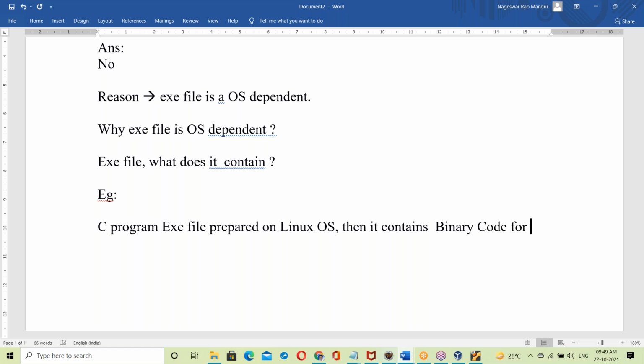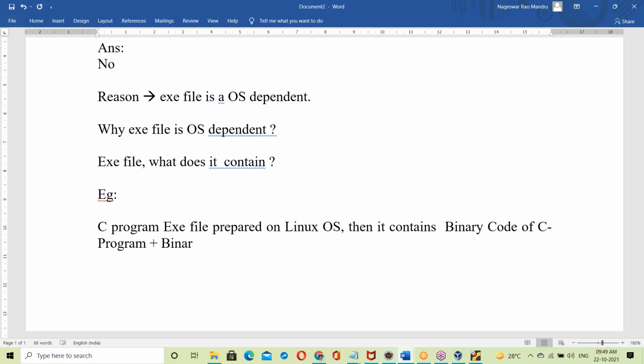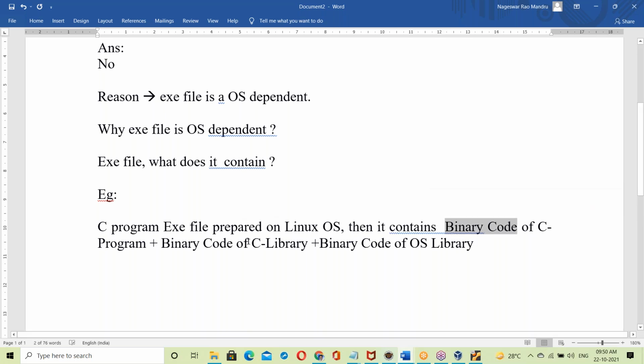Binary code of the C program, plus binary code of the C library, plus binary code of the OS library. Okay, so finally that exe file contains C program binary codes, C library binary codes, and OS library binary codes.